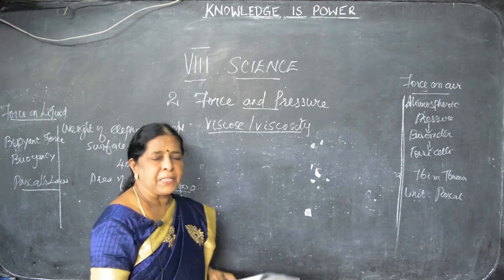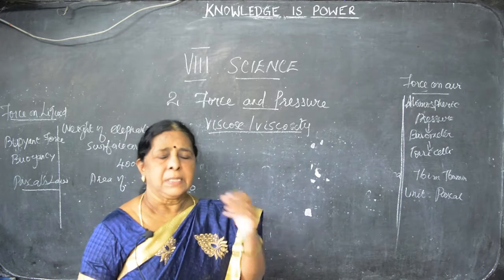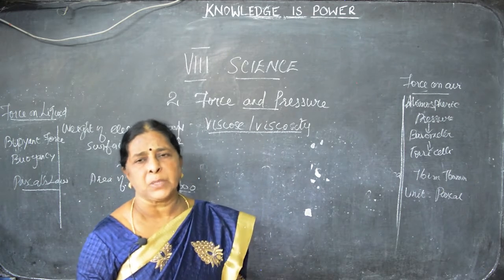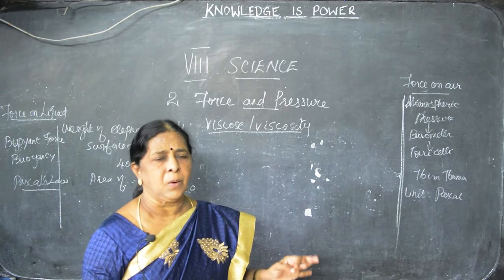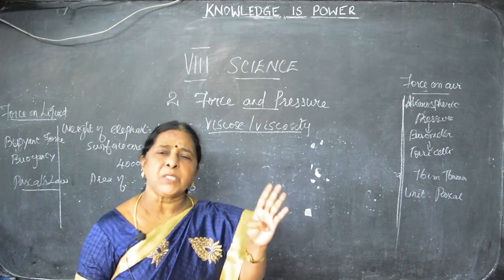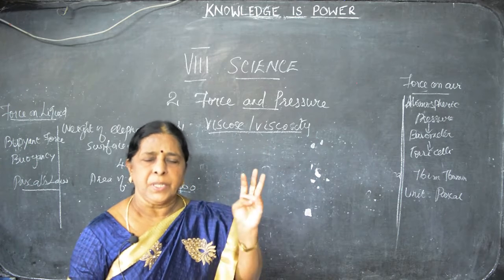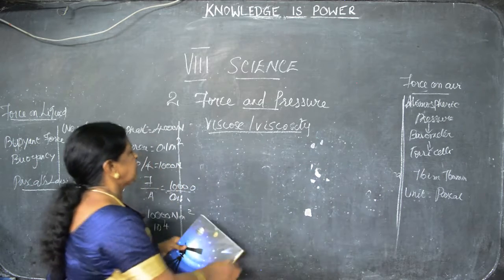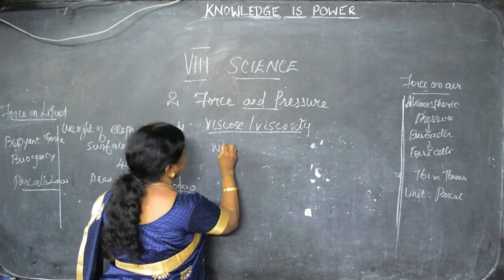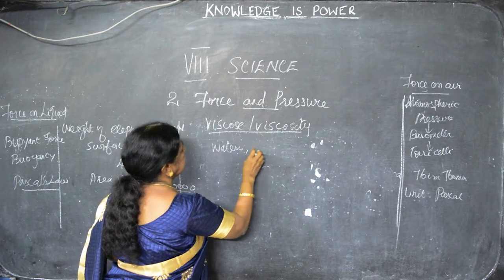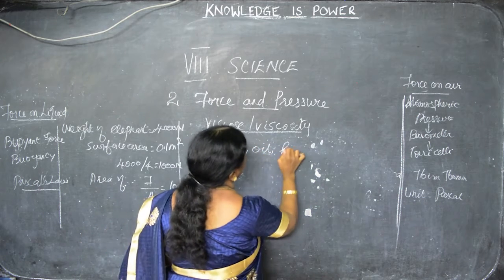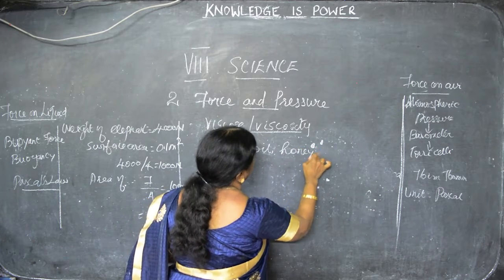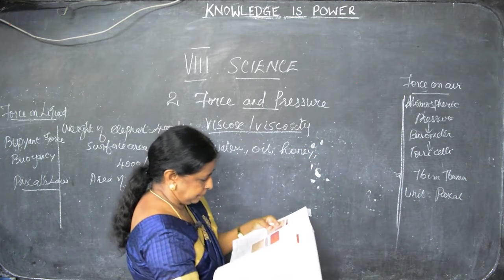For example, you are taking a watch glass. I showed you in the lab what a watch glass is, a small plate. How many plates are you taking? Four plates. In one you are taking water, so the first one is water. The second one is oil, any oil. The third one is honey. The fourth one is ghee.